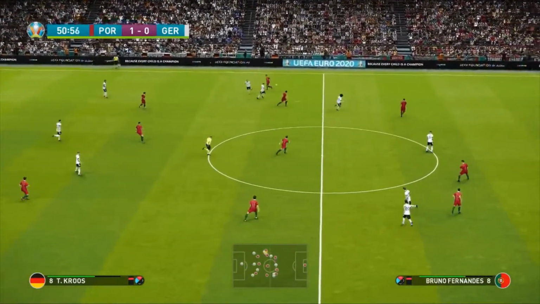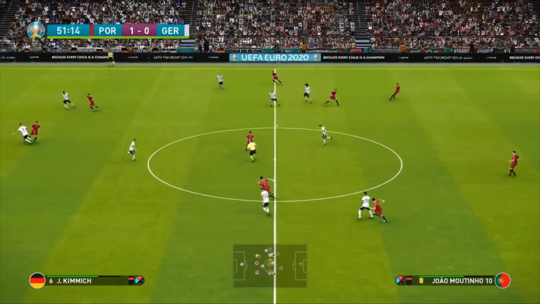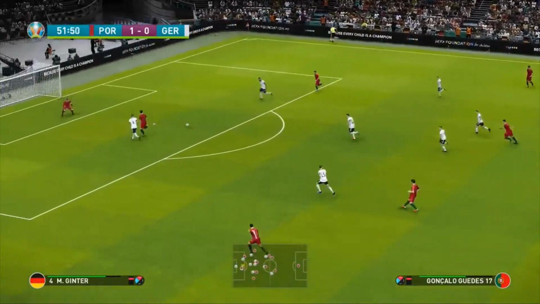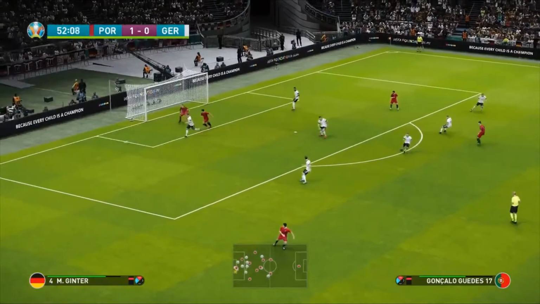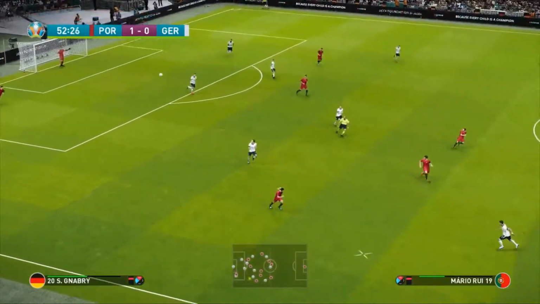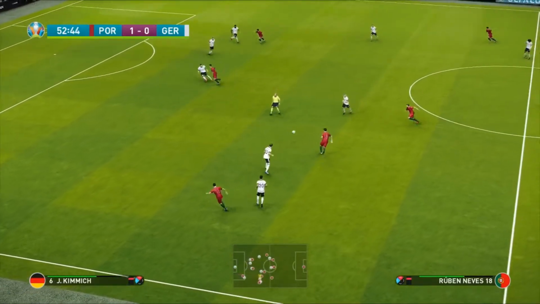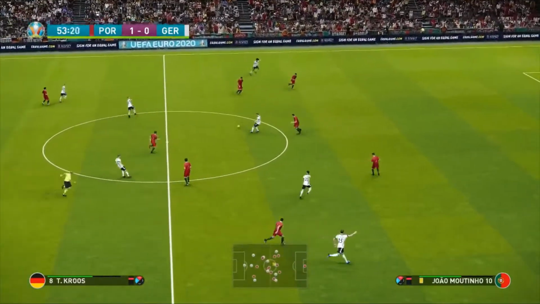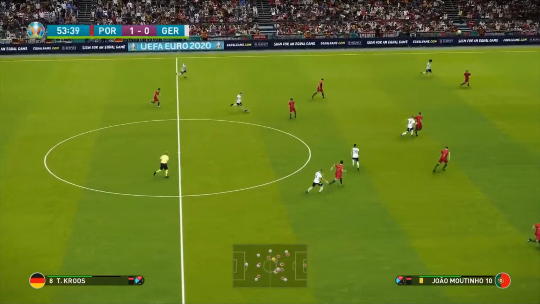Here's Marco Reus. Good defending there by Bruno Fernandes of Manchester United. Now it's Cristiano Ronaldo. Lovely ball for Gonçalo Guedes. Surely he's got to be in there. Great save. That is an outstanding save. Well, he hasn't got much space to hit the ball into there, but he certainly whacked that one with some pace. Neuer keeps it out, and it's still Portugal 1, Germany 0. It could have been 2, and it should have been 2.